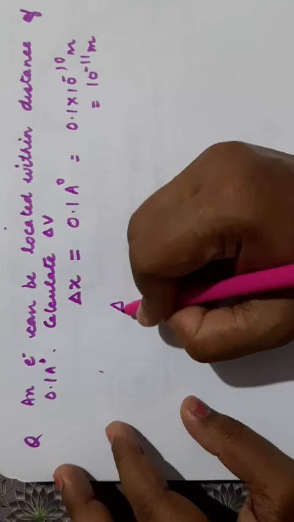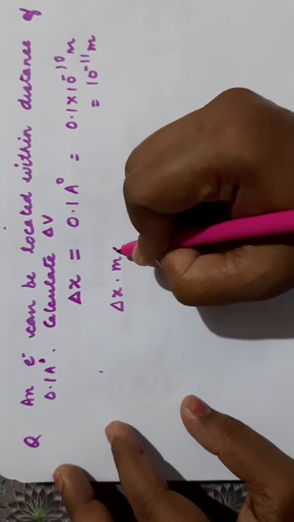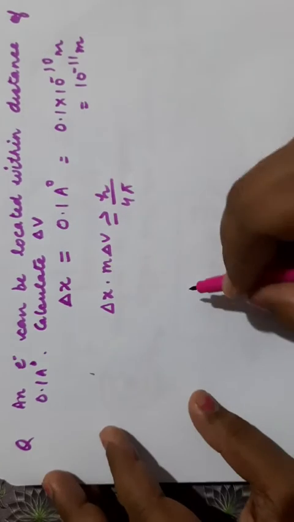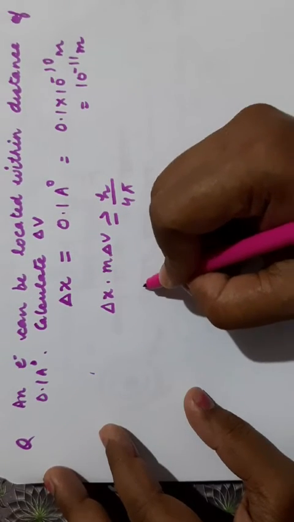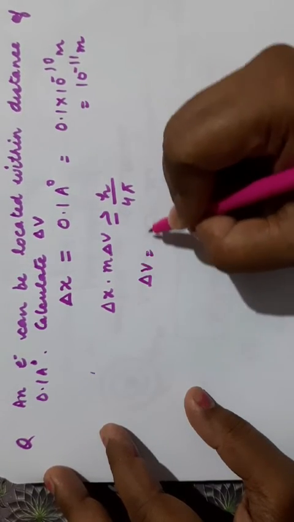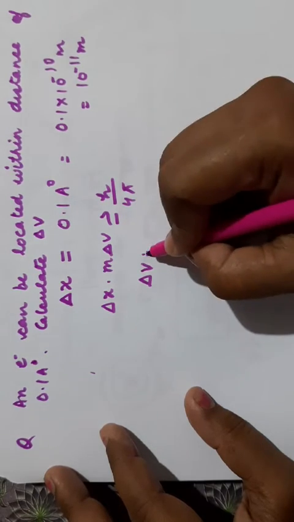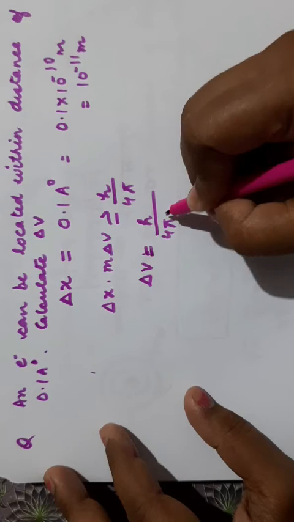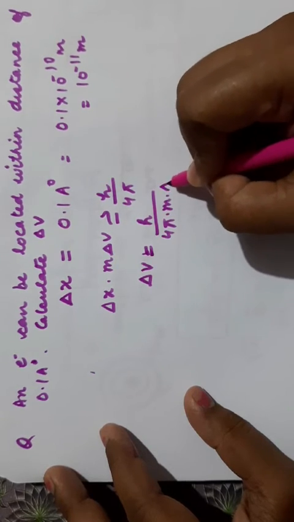Now you can use the formula delta x into m delta v is greater than or equal to h upon 4 pi. Delta x is given. You have to calculate delta v, which will be equal to, taking the limiting value, h upon 4 pi into m into delta x.